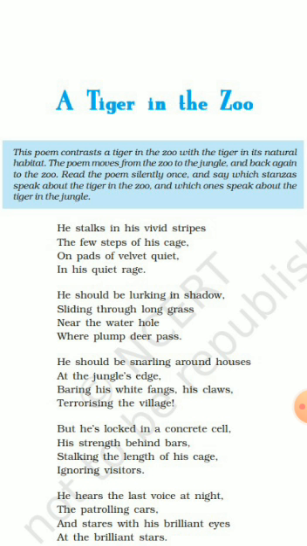The tiger in the zoo walks in the limited space provided to it in the cage. It takes a few steps. There are stripes on its body which are quite prominent. Its paws are soft like velvet. Here the words are given, pads of velvet quiet. Pads means claws here, and velvet is a very soft material. Here the poet compares the claws of the tiger to velvet.